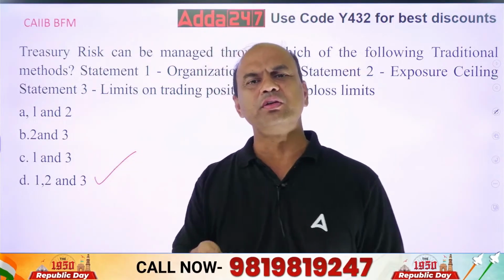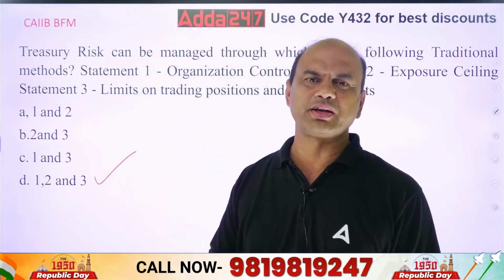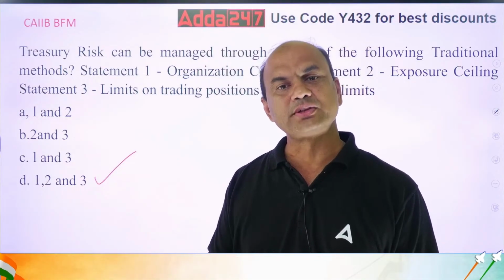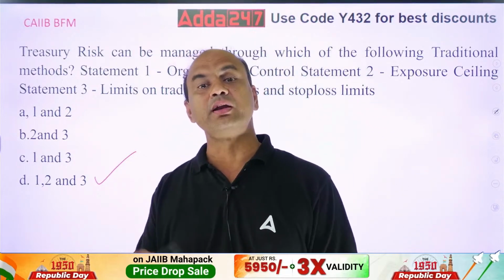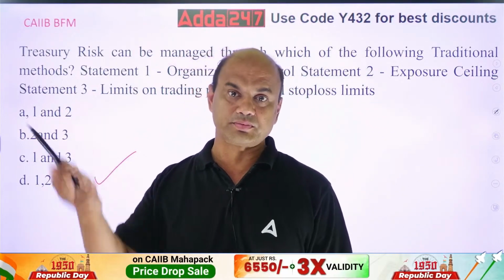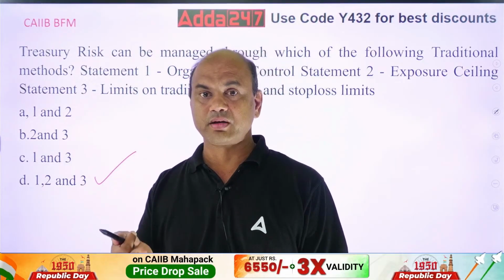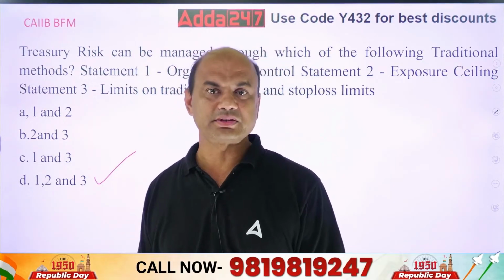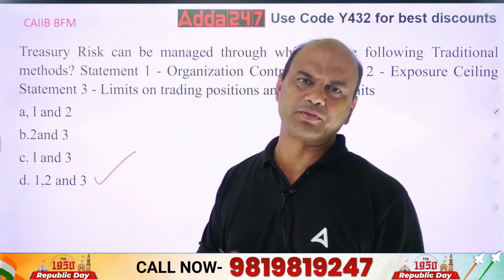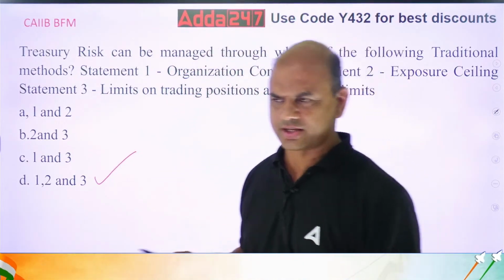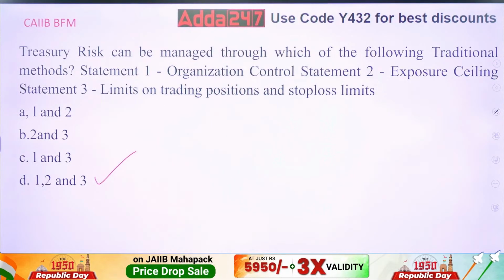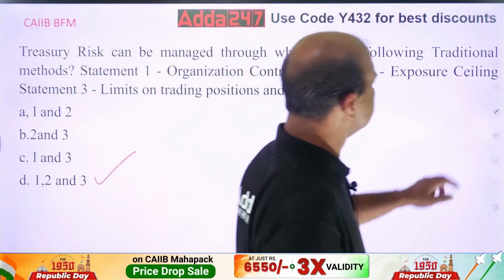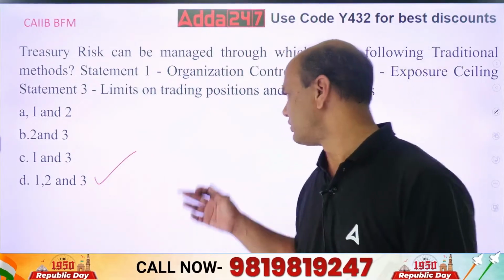Same thing you have in your loans also, isn't it? You can't give more than 15% of your tier 1 capital to a single company, more than 20% of the tier 1 capital to a group. Don't we have this? Same thing. Everywhere the logic of banking is diversification. You have to diversify your assets. Without diversification, you cannot work in a bank. So, got the answer? All. 1, 2 and 3.